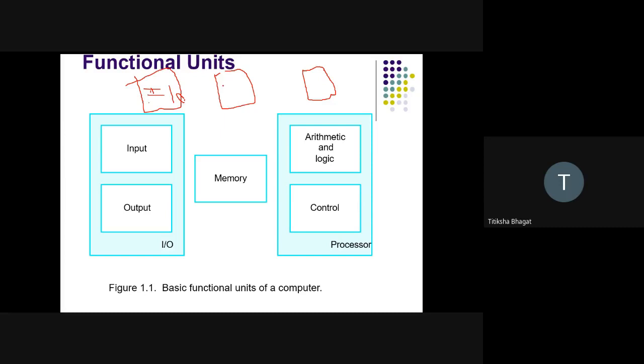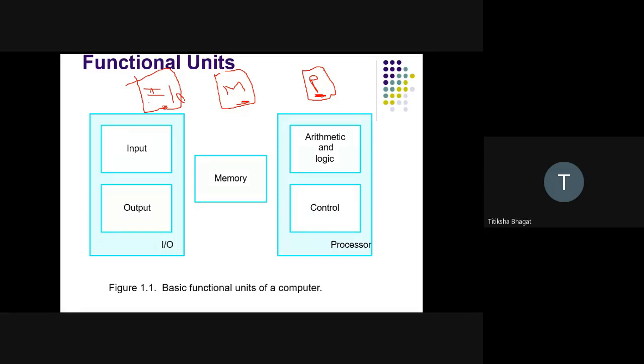The second part is the memory part, and the third part is the processor part. Think that every computer is made up of these three things: an input output unit, a memory, and a processor. For this point of time, only imagine that a computer is made up of only three parts. Getting?